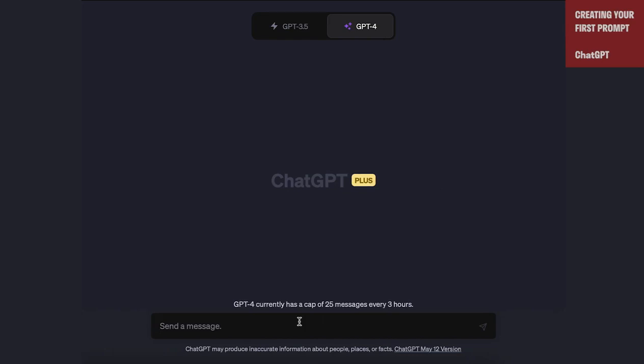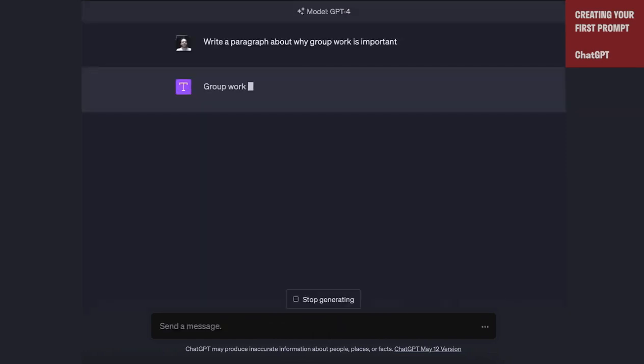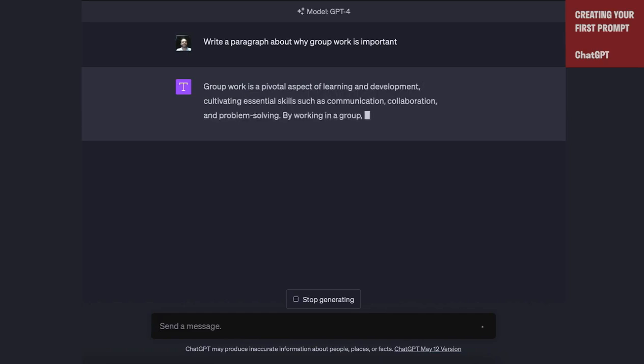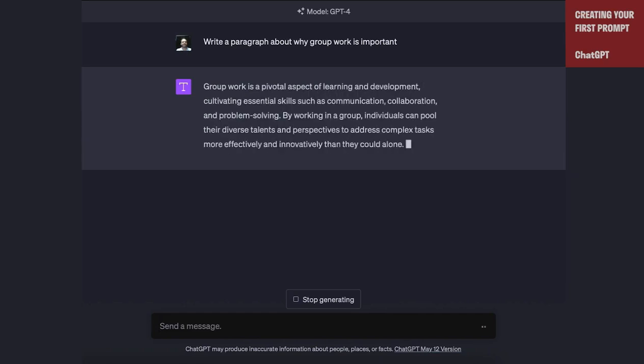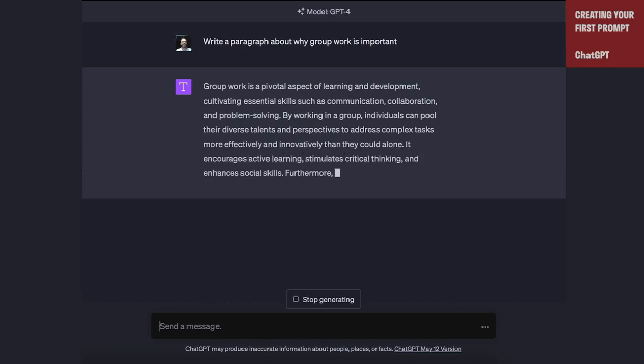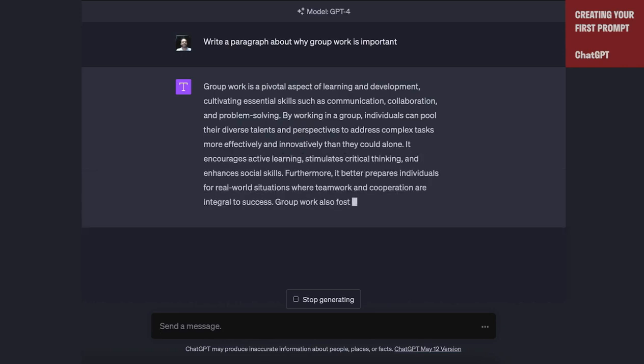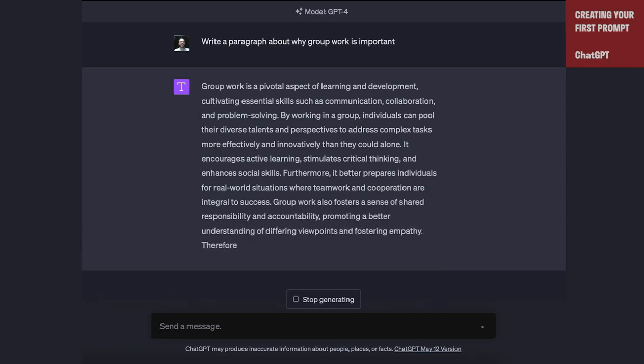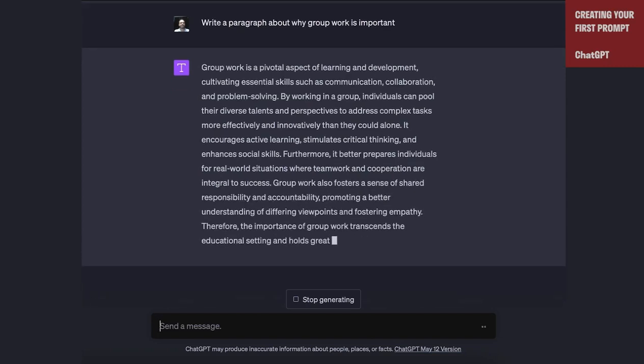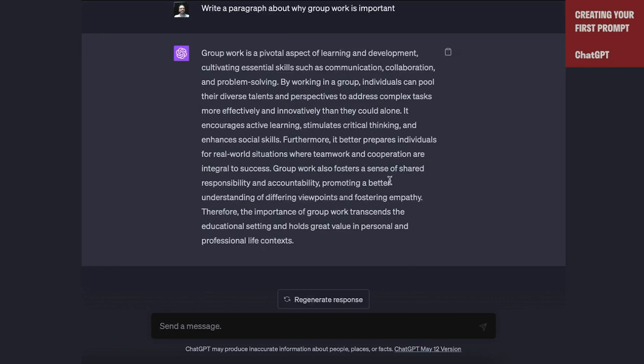Let's say we wanted to write me a paragraph about why group work is important. GPT-4 is a very powerful model. It's a little bit slow. It will produce the results we need here. So that is a good prompt, and it's coming up with a perfectly fine essay, but you'll notice it doesn't know what context to use, what perspective to write this from. So the first thing that we can start to do is we can add context and perspective.